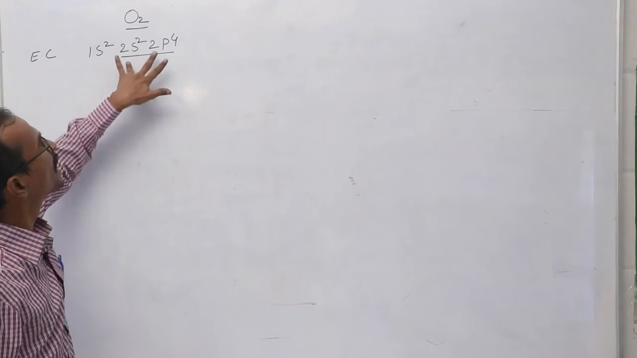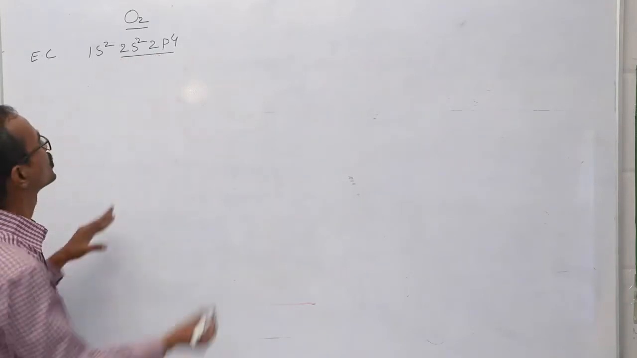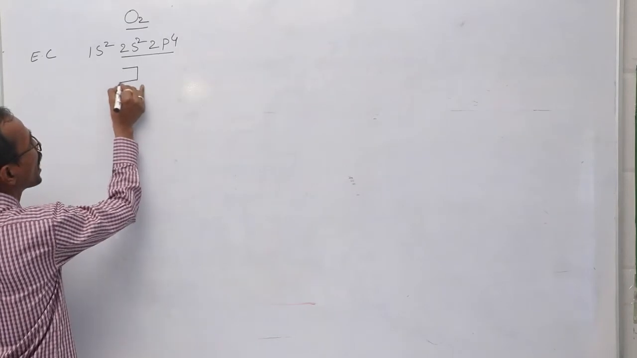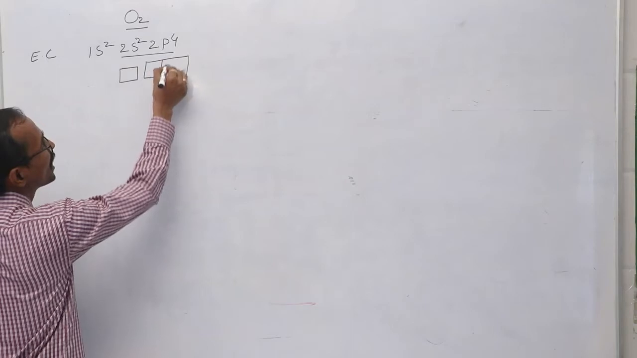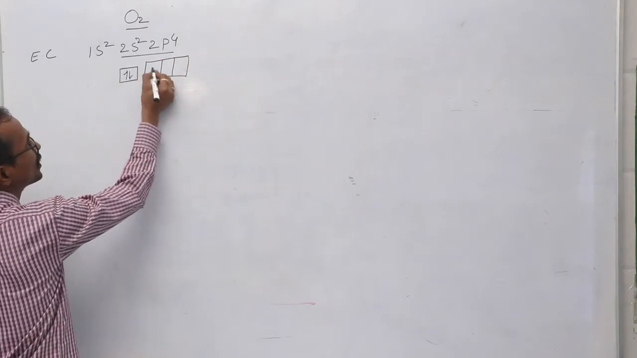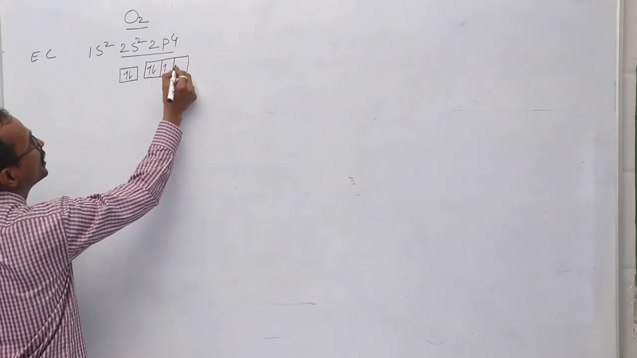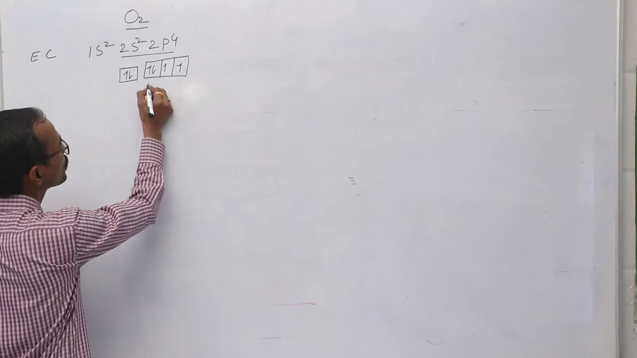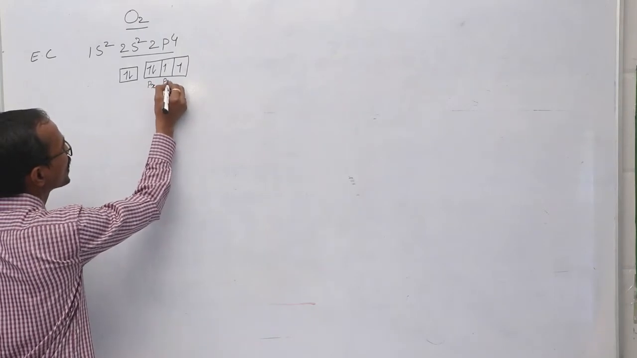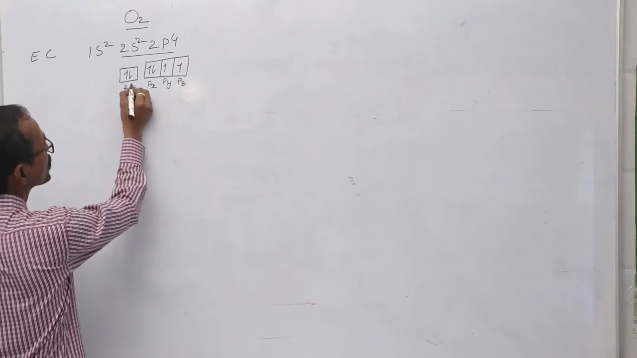So 2s and 2p orbitals might have been involved in the bond formation. So let me write the electronic configuration in the orbital diagram method, then we can understand better. Okay, so this is the electronic configuration of oxygen atom in the orbital diagram method. So let me say this is a px orbital, this is a py orbital, and this is pz orbital. So here this is 2s orbital.